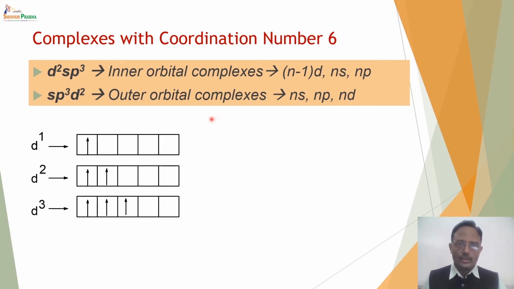Hence there will be a combination of these 2 orbitals from the d and the s and p orbitals from the outer shell. For example, if it is 3d, then 3d will contribute 2 orbitals, 4s and 4p contribute 4 orbitals, thereby giving a total of 6 orbitals, leading to coordination number 6.